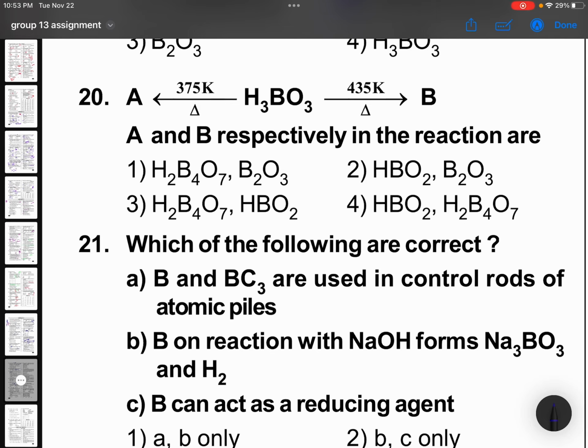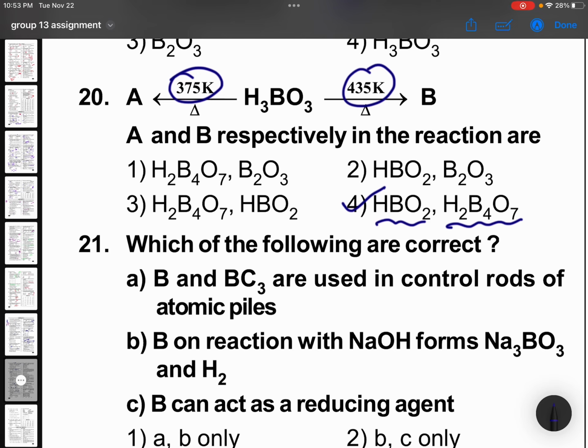But here you can see 375 Kelvin HBO2, 435 Kelvin H2B4O7. We need to check the temperatures better because exact temperatures we may not know. Okay, HBO2, H2B4O7 is possible. We'll check these temperatures and I will update you soon.